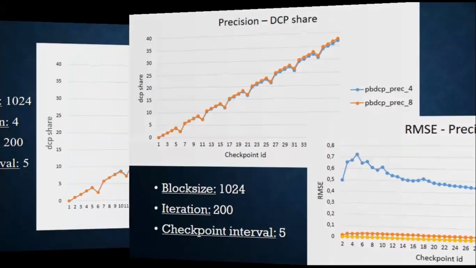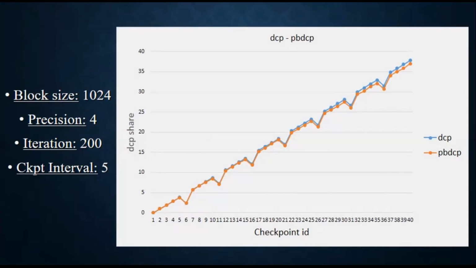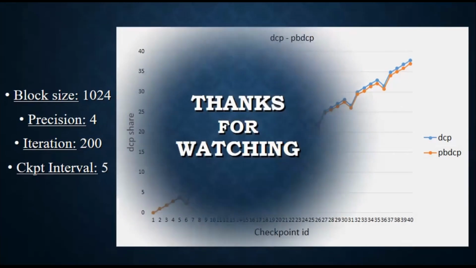Next, comparing pure differential checkpointing and precision-bound differential checkpointing, again, as expected, DCP share is lower in precision-bound differential checkpoints. That's all about our project for now, but of course we will continue our further tests, and we also aim to publish a detailed paper about it.